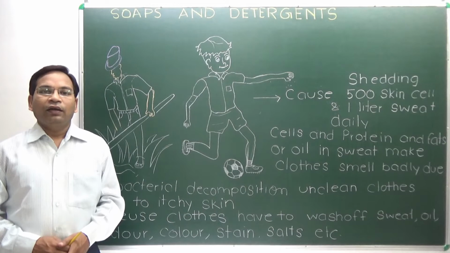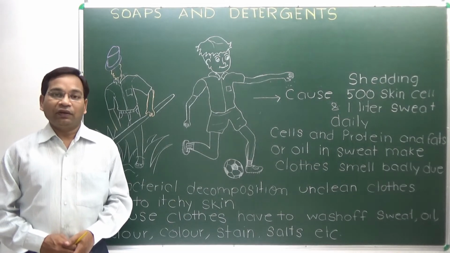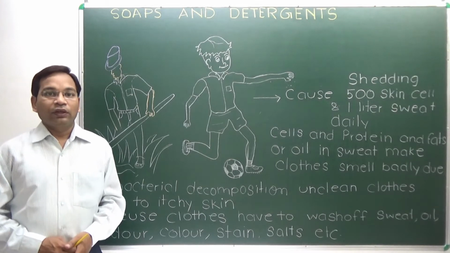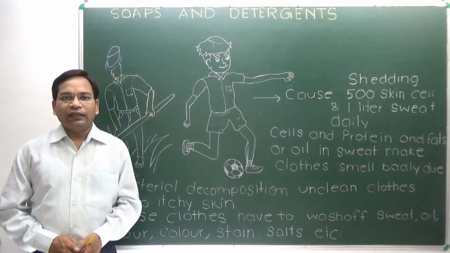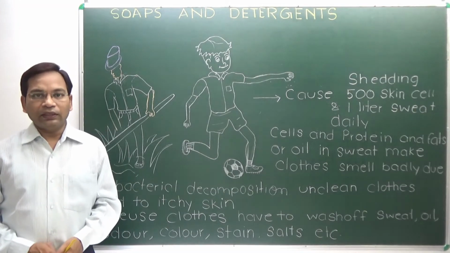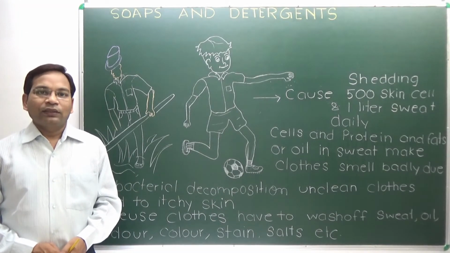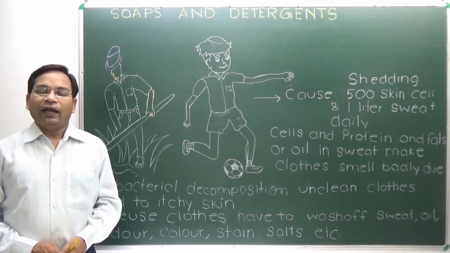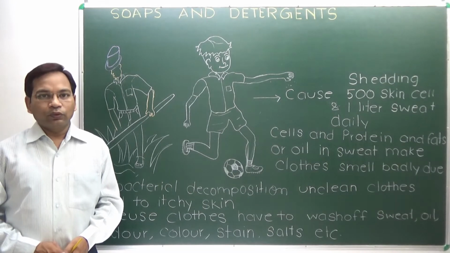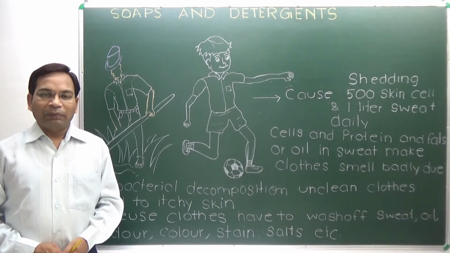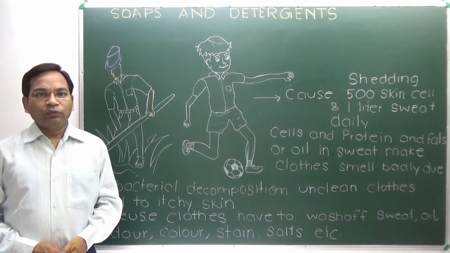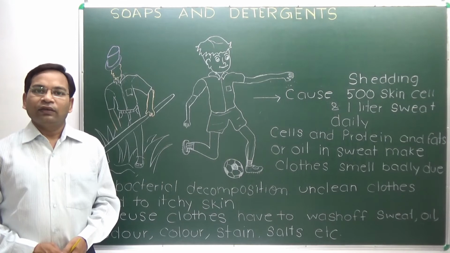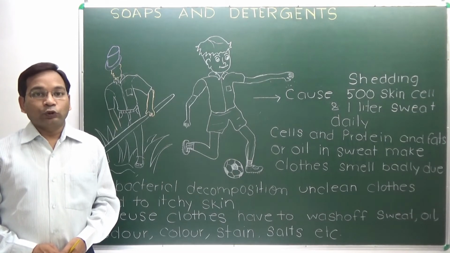Working, playing, and other daily work, and even hot conditions result in shedding of about 500 skin cells and sweating of 1 liter in a day. Sweat contains water, salt, protein, and fats, and all these make our clothes messy and smelly. To remove all these from the shirt or any clothes, we require soap and detergent.